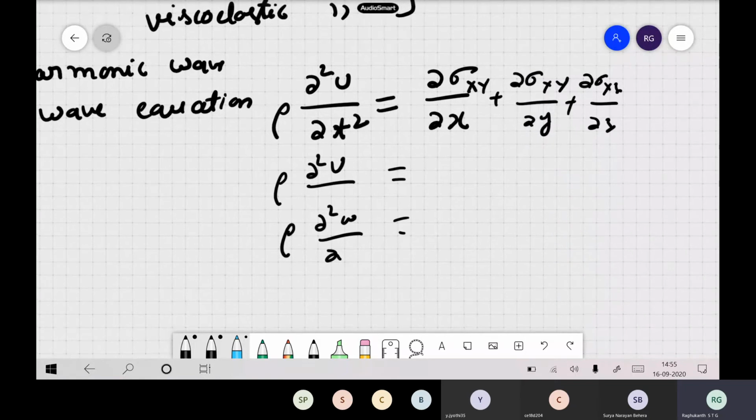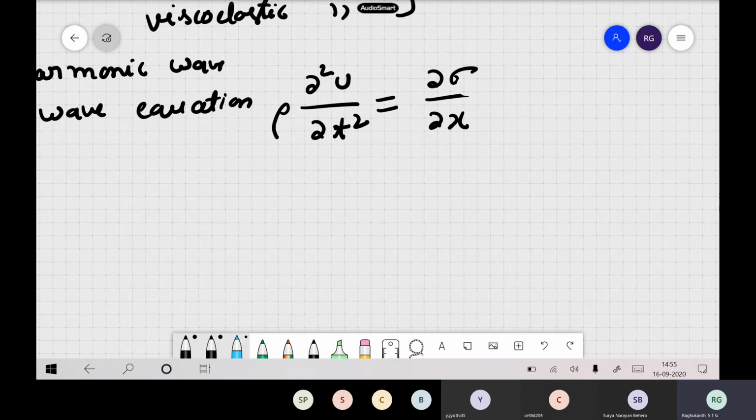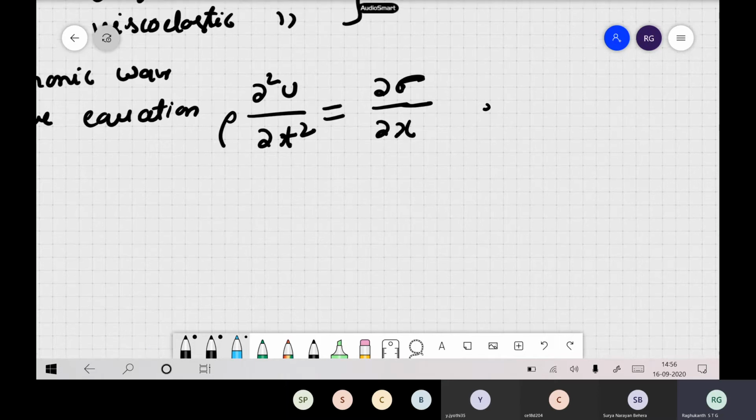The same equations which you have studied previously. Now if you assume it to be one dimension, you remove all these stresses, and you will be remaining only with dou sigma xx by dou x on your right hand side, and on your left hand side you will be having rho dou square u by dou t square. So these are one-dimensional things, and we also call this the one-dimensional wave equation itself. And of course the stress strain relation for an elastic material will be sigma equals M dou u by dou x.